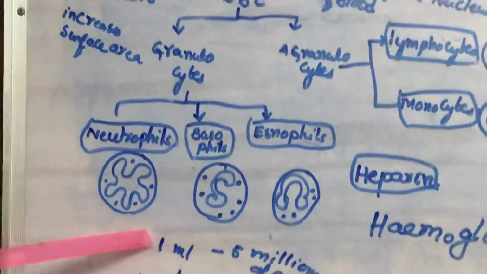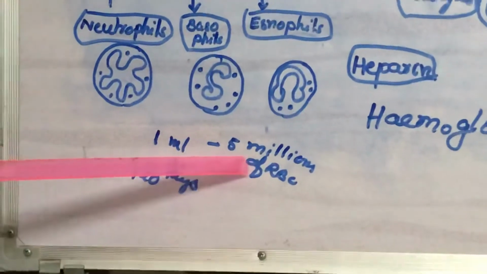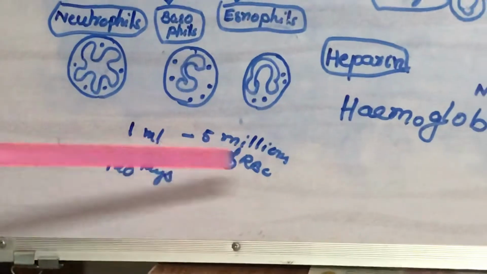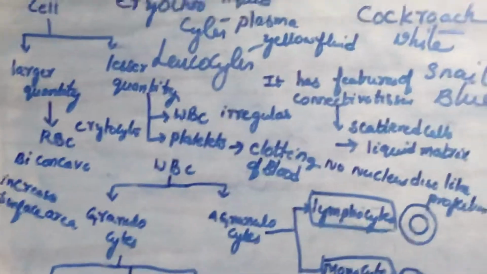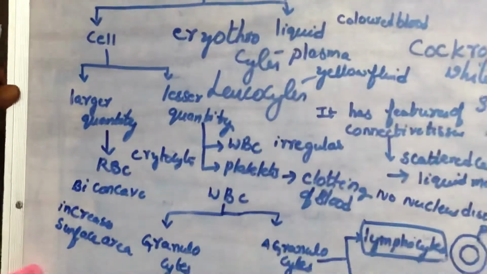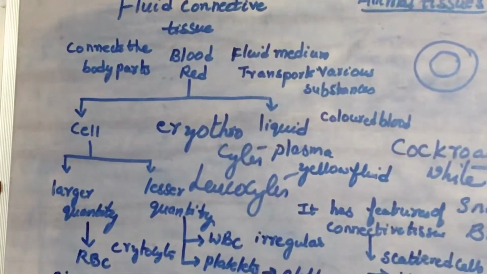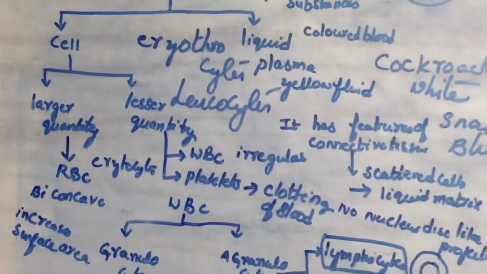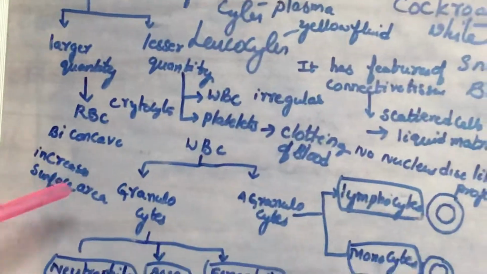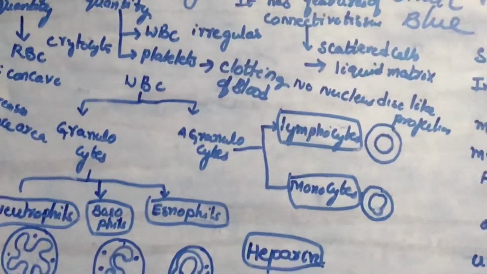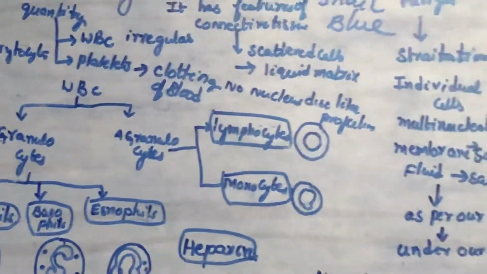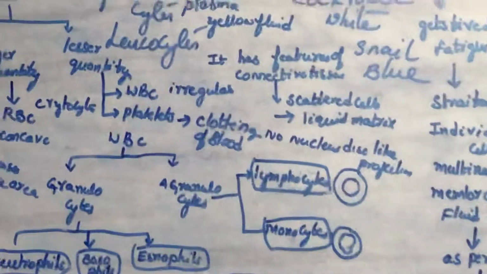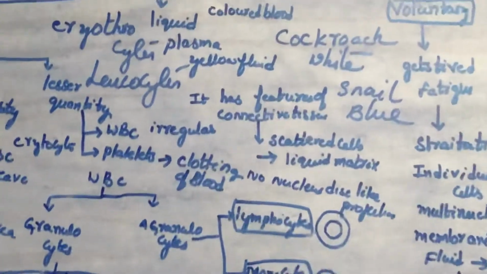In 1 ml of blood, we have nearly 5 million RBC. These RBC are formed in the bone marrow of long bones. When you are in the womb of your mother, in your embryonic stage, RBC are produced in the liver and spleen. But when you grow into an adult, RBC are produced in the long bone marrow. Bone marrow is the central cavity present in the bone.